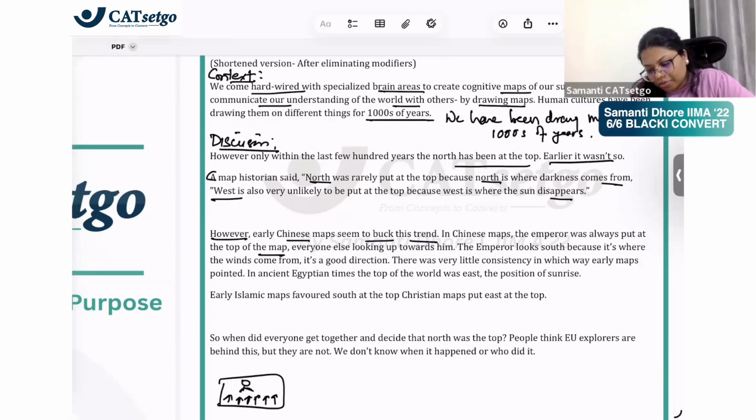Everybody is looking to him. The emperor looks south. An emperor can't look at north or west because those are negative directions. So now the emperor wants to look down to the south, so everybody has to look to the emperor. And that is why North came at the top.